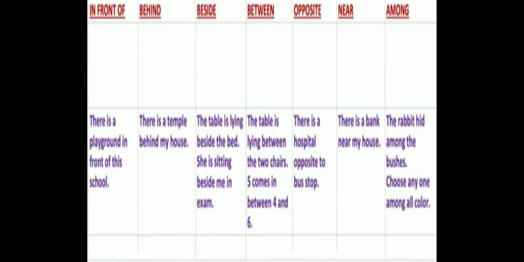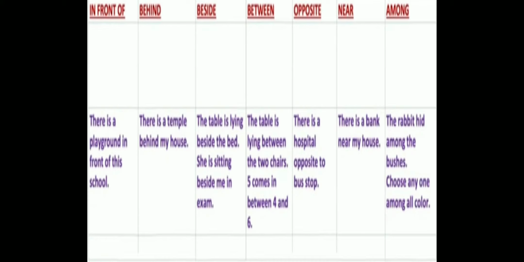Beside, when somebody is sitting next to you. The table is lying beside the bed. So there's a bed, and on the side, on one of its sides, you will find the table. She's sitting beside me in exam. She's sitting next to me in the exam.